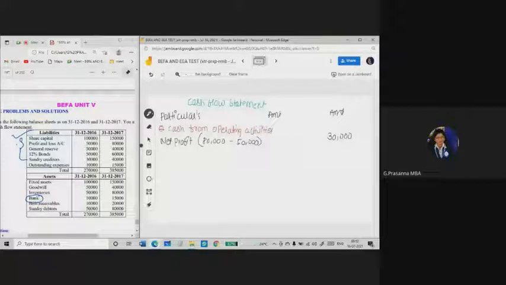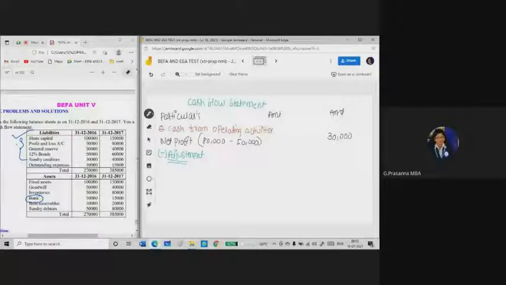Now, to this net profit, you need to add certain adjustments. So here I am adding adjustments. What are the adjustments in this balance sheet? In order to find out the adjustments, first you need to look at the liability side of a balance sheet. Is there any general reserve, or any provision for dividend, or a provision for taxation on that liability side of the balance sheet? Then you need to make a note of that here.